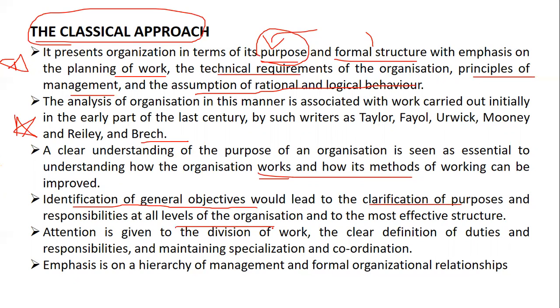at all the levels. Now, we know very well there are 3 levels in an organization, that is top level, middle level, and lower level. So for all these levels, the objectives are being set and clarified with the help of classical approach. Here, now very important sentence: attention is given to what? That classical approach gives attention to division of work. So that is, dividing the work.